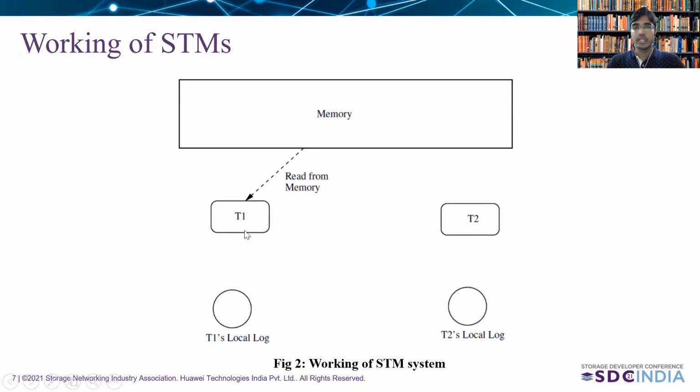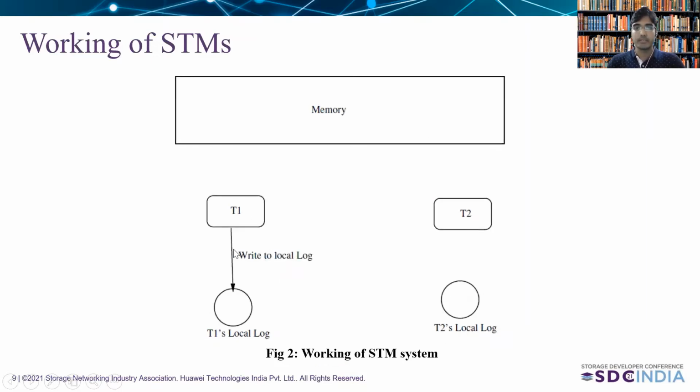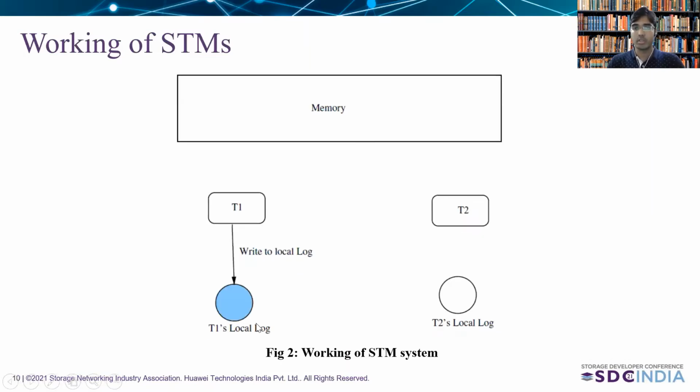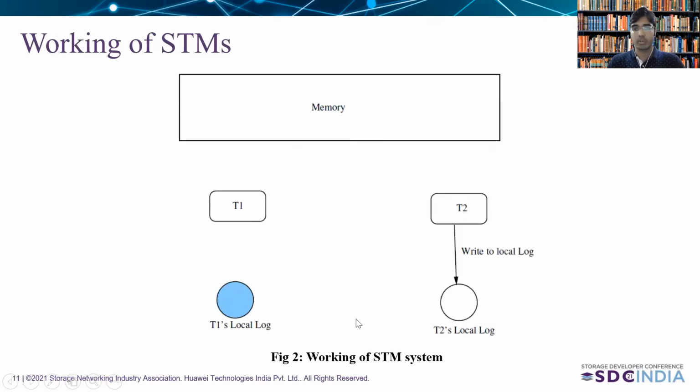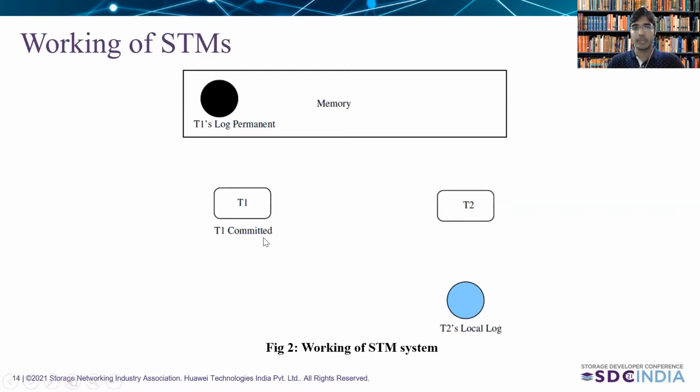So when the transaction reads, first it reads from the shared memory. T2 will also read from the shared memory. And when they write, first they write into their own local log. T2 will also write into its own local log. And at the time of try commit, they will validate their log. If the log does not have any inconsistency, then the log will be made permanent to the shared memory and visible to the other transaction, and T1 returns committed.